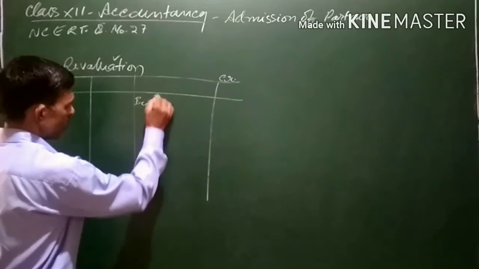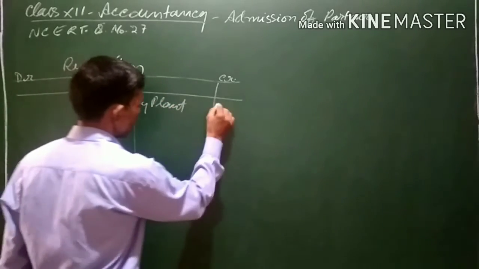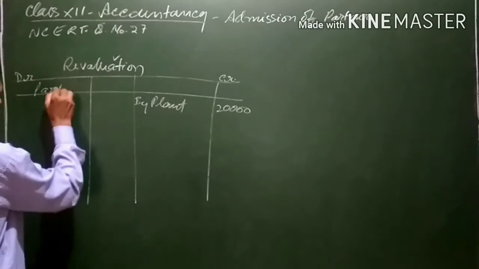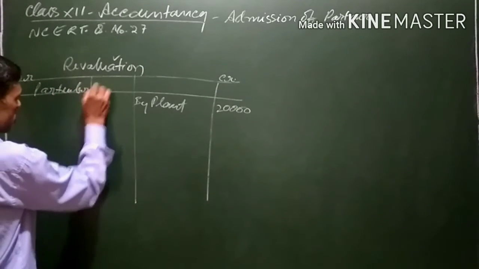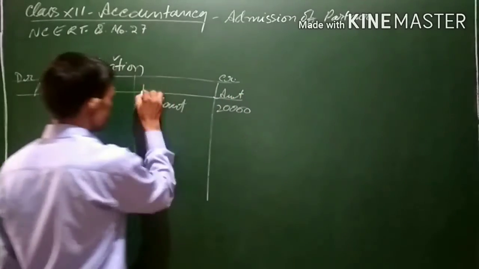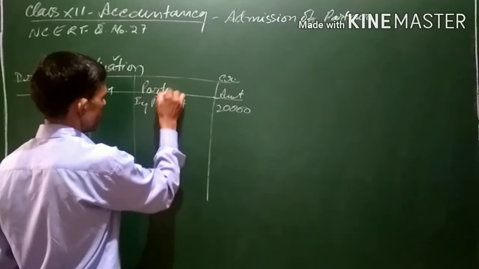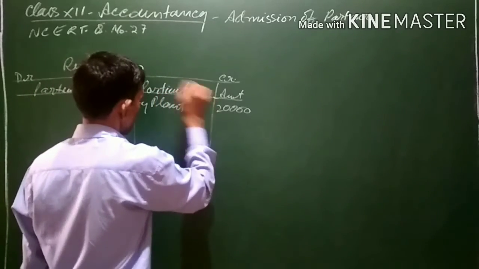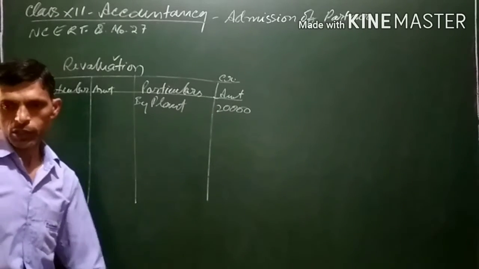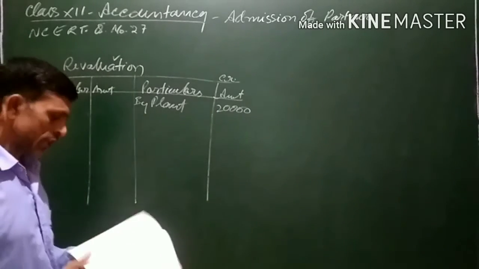So we will write here, by plant 20,000, that is increasing the value of plant by 20,000. It is a gain for us, so it will be credited.